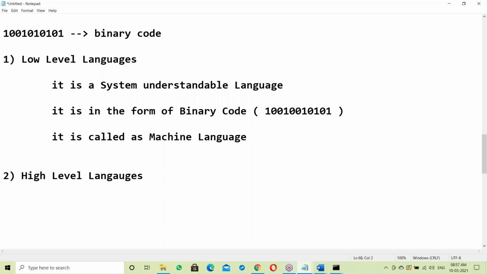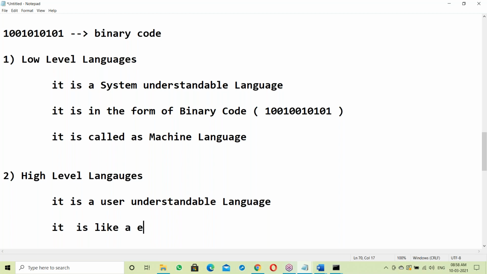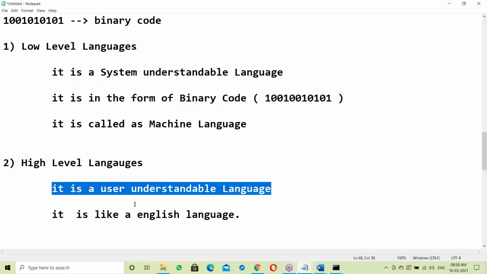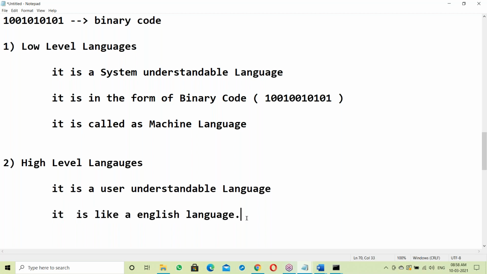Next, high level language. Yes, it is user understandable. It is like the English language, easy to understand. So this one is exactly like English. High level language is a user understandable language, very easy to understand.